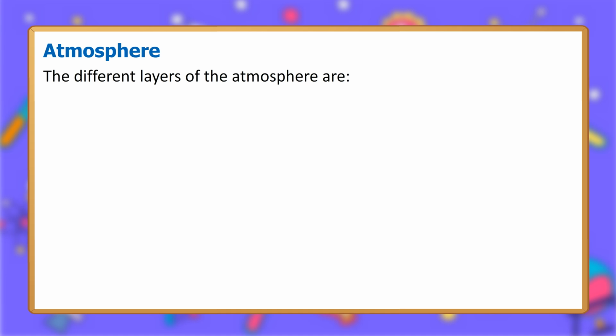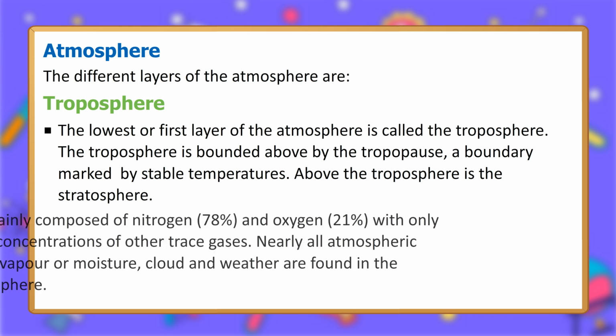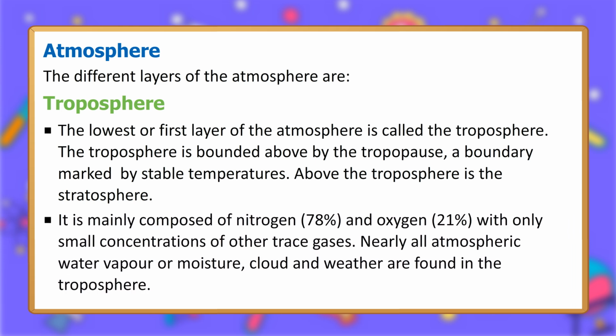Atmosphere. The different layers of the atmosphere are: troposphere. The lowest or first layer of the atmosphere is called the troposphere. The troposphere is bounded above by the tropopause, a boundary marked by stable temperatures. Above the troposphere is the stratosphere. It is mainly composed of nitrogen, 78%, and oxygen, 21%, with only small concentrations of other trace gases.